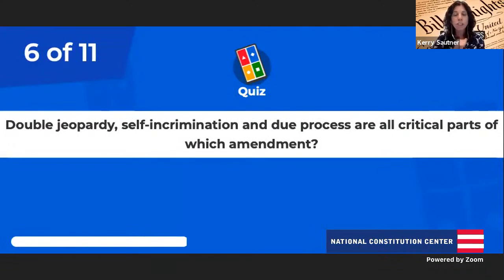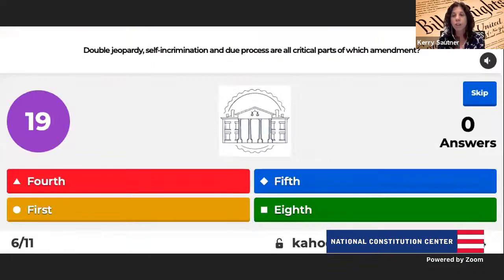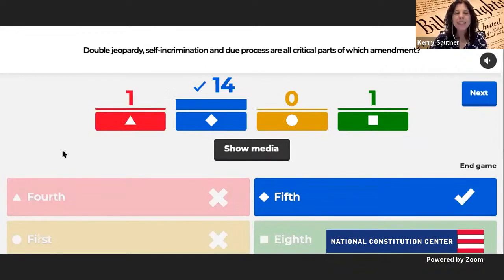Double jeopardy, self-incrimination, and due process are all critical parts of which amendment? I'm going to give you a hint on this one. If you need a hint, think about when somebody says, I'm going to plead the, what's the number? That's my big hint. Very good. Plead the fifth. So that would be self-incrimination.